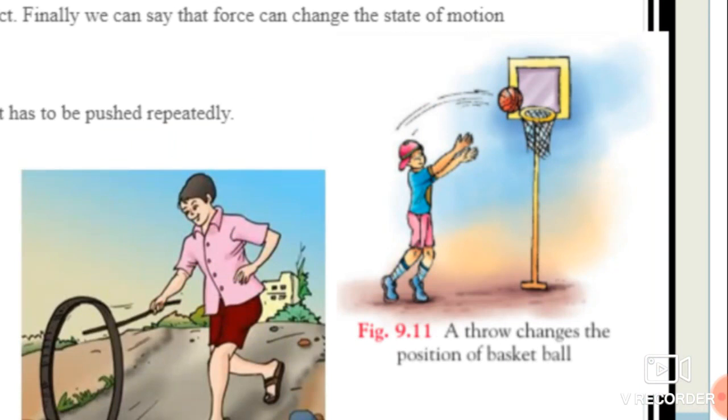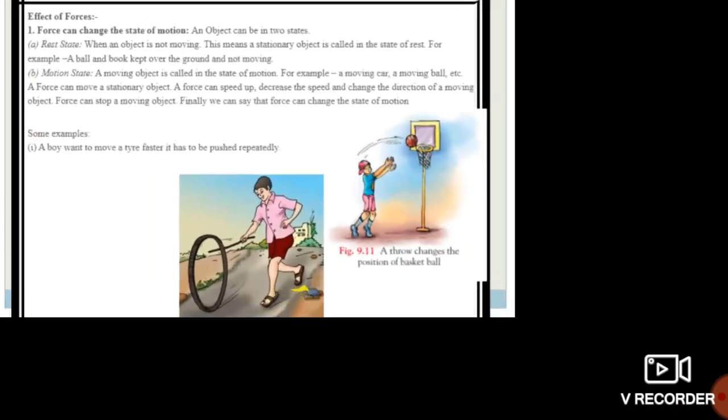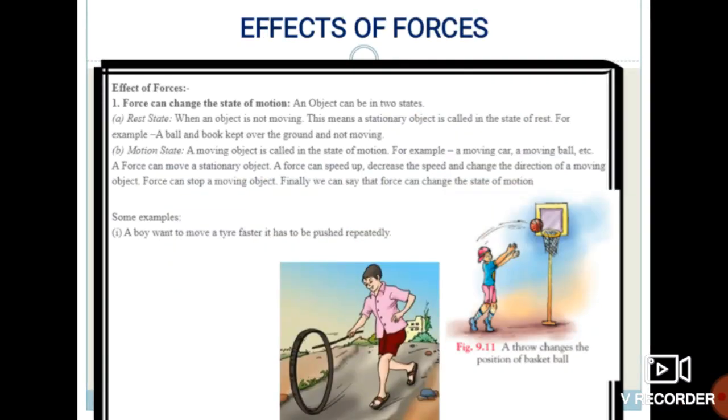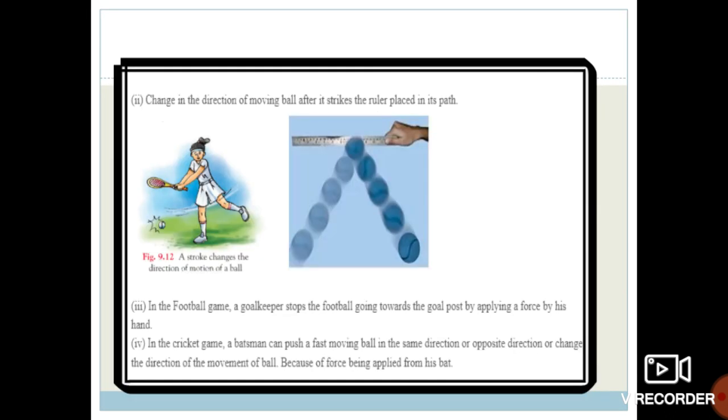Suppose that basketball is in your hand. When you throw that basketball into the basket, what will happen? The position of the ball changes. So this is the first effect of forces, that force can change the state of motion of any object.